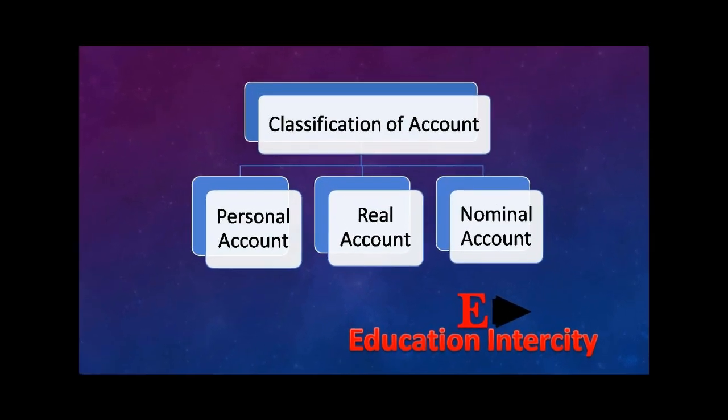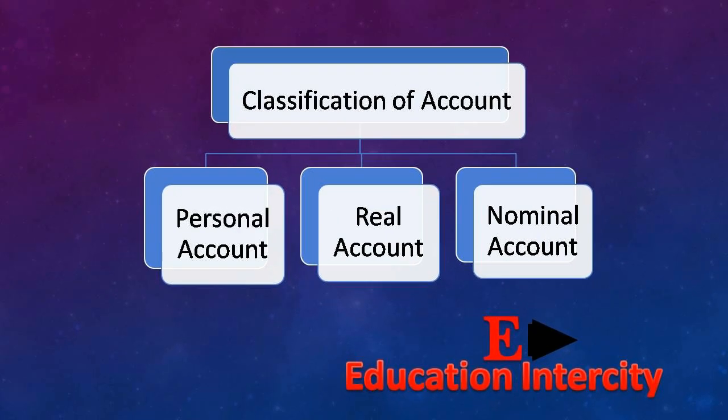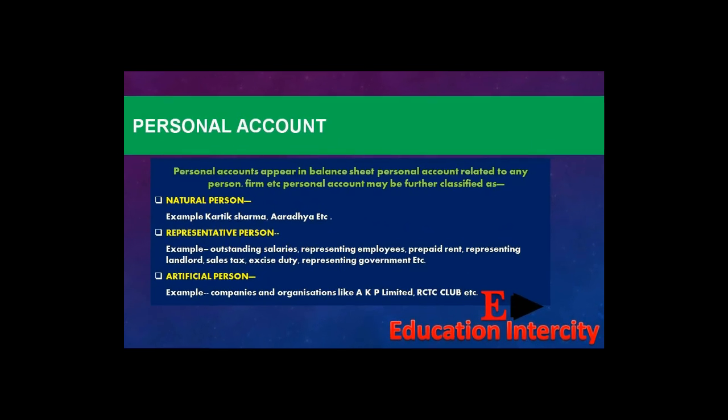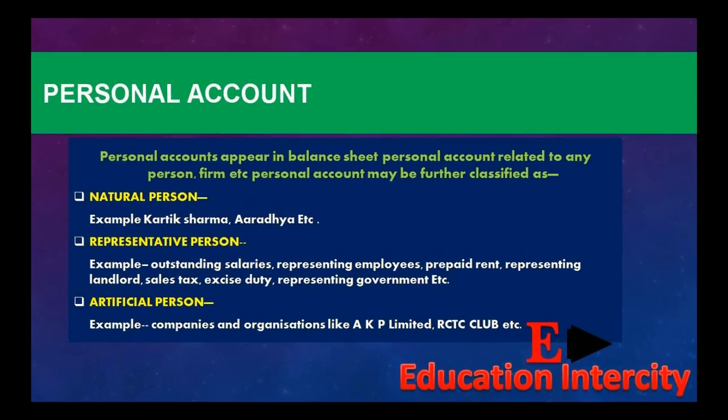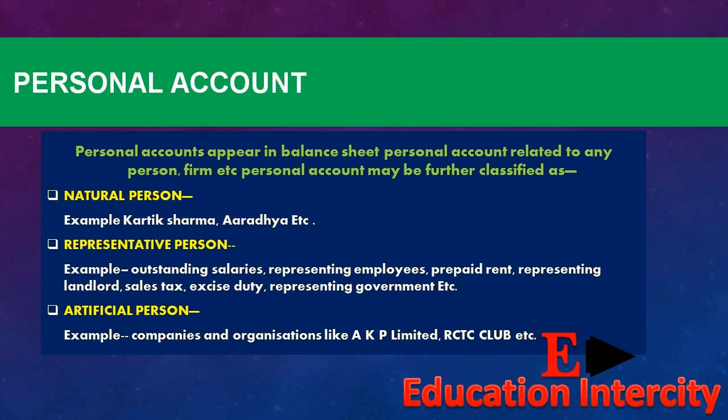So here in this we will learn the classification of account: personal account, real account, and nominal account. Personal account. Personal accounts appear in balance sheet. Personal account related to any person, firm, etc. Personal account may be further classified as natural person.